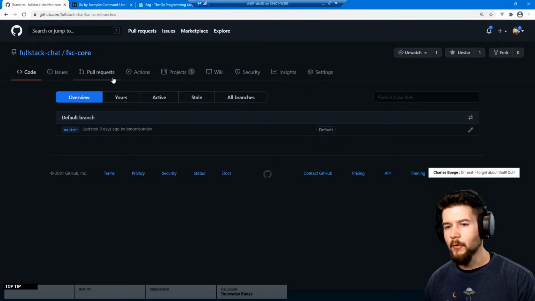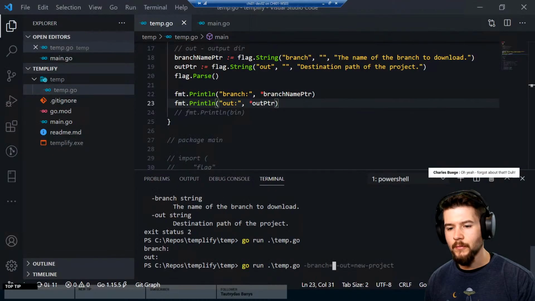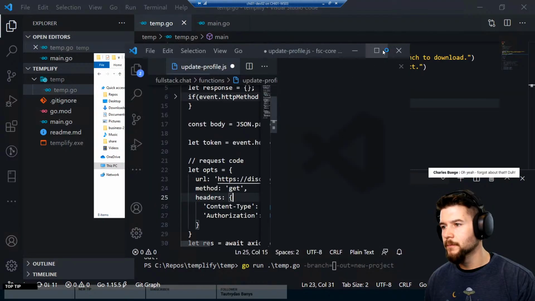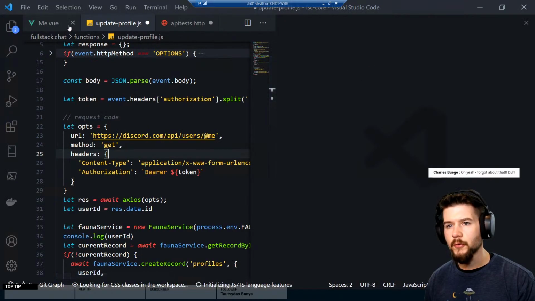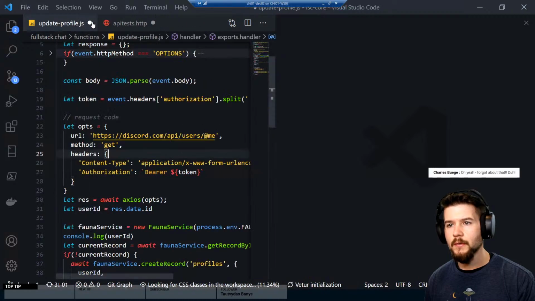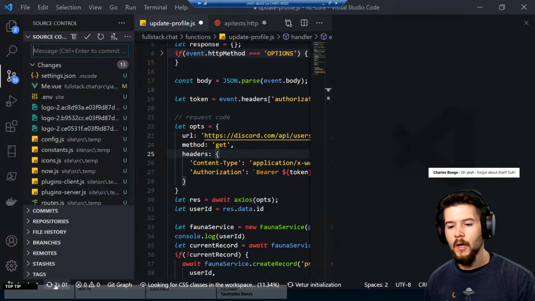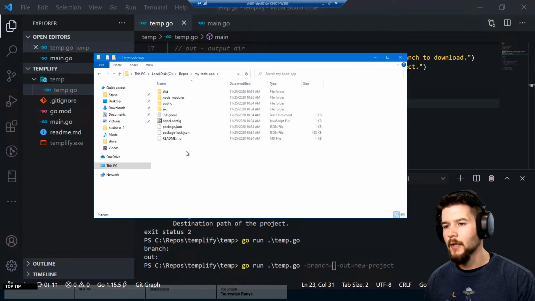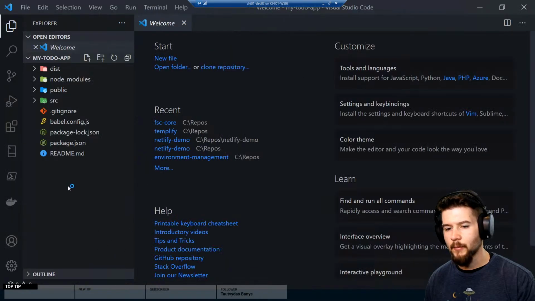I need to find something that's got a branch on it. Or I guess I could open it in VS Code and do it the easy way. Let's do that. Disregard the code on screen, as we will not be using any of this stuff. Oh, that's why. So I have a bunch of stuff going on here. Oh, I'm not using this one. How about my to-do app? This is a good one. This should be a really easy one. There's not a whole lot of complexity here. I'm not doing anything with it.